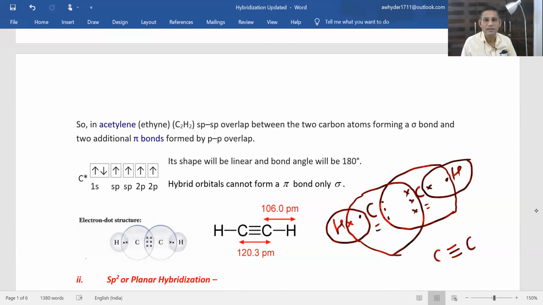For the formation of one covalent bond, 2 electrons are required. If 6 electrons are there, it means there will be a triple bond between them. And between this carbon and hydrogen, a single bond, and this carbon and hydrogen also a single bond. So in case of C triple bond C, their bond length will be 120 pm. As I already told you, bond angle will be 180 degree, and this one is sigma and the remaining 2 are pi bonds. So 1 sigma and 2 pi bonds between 2 carbon atoms will be there.